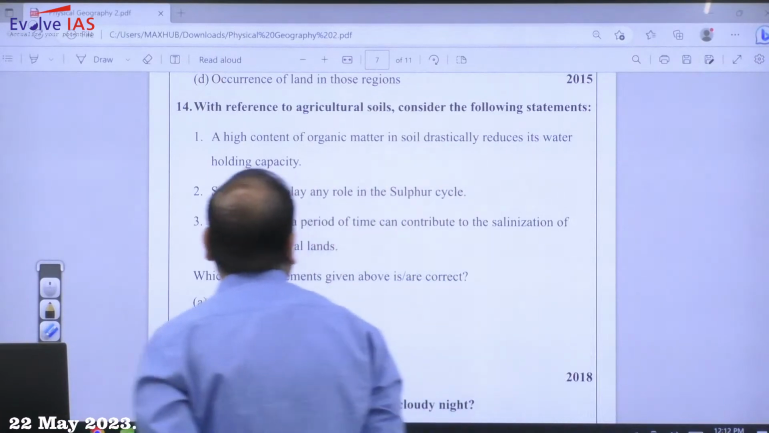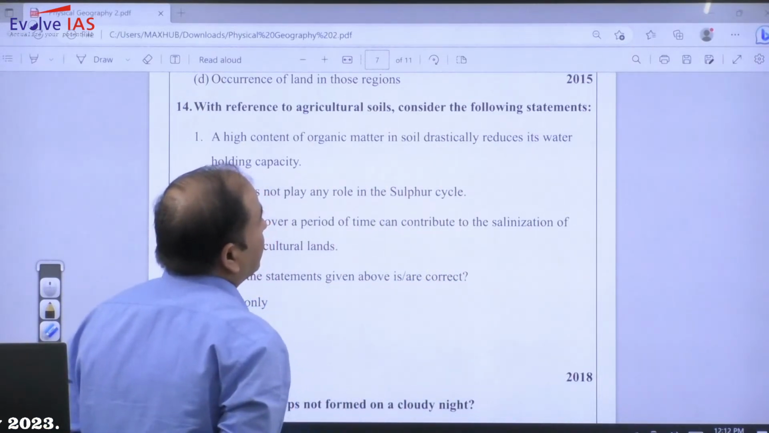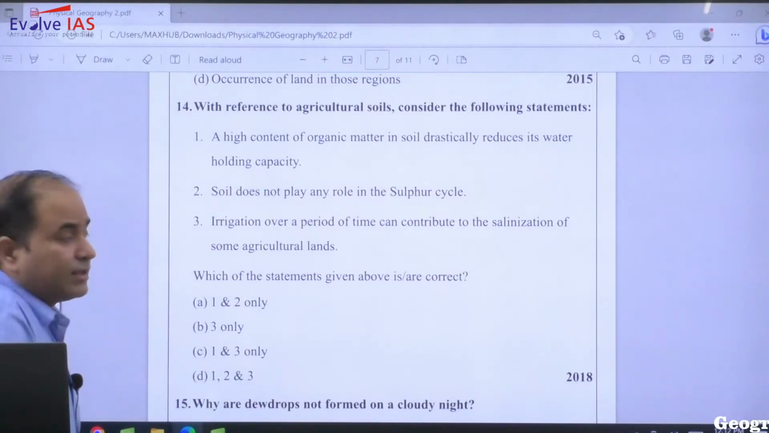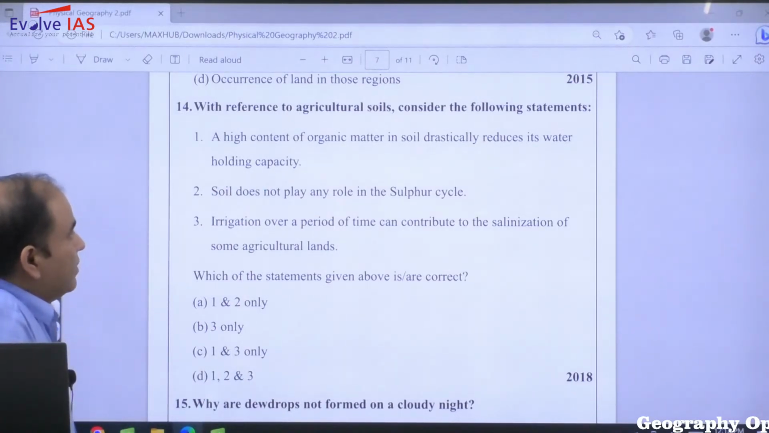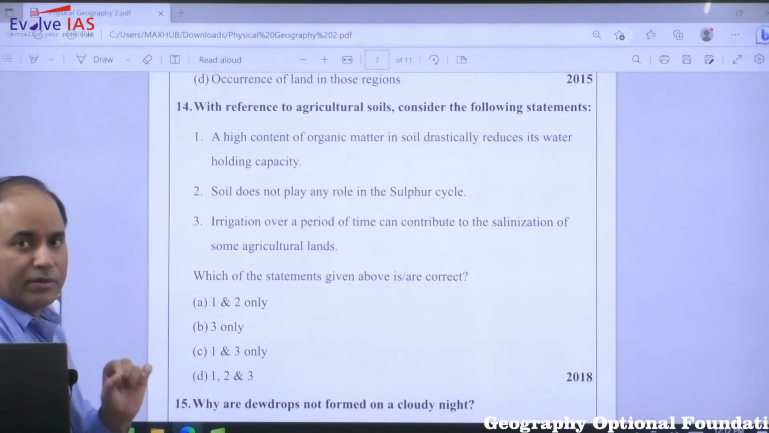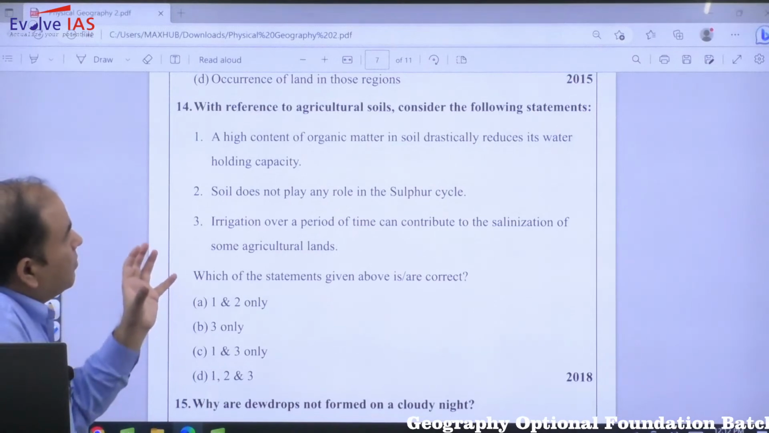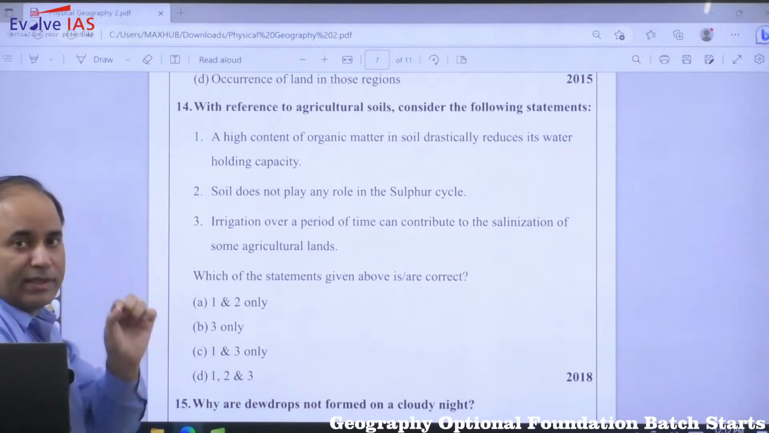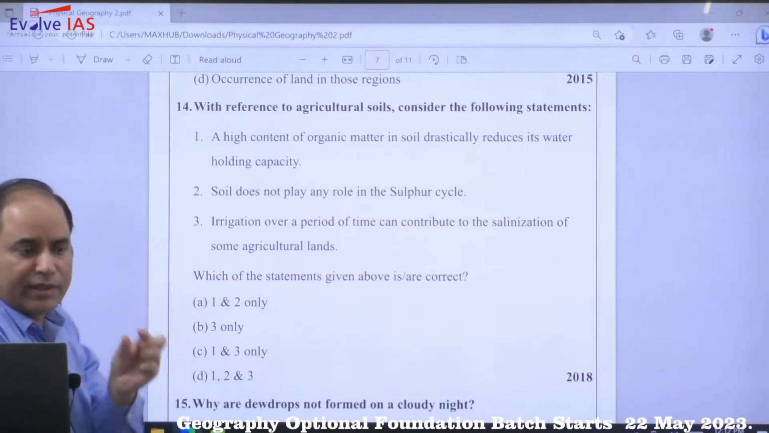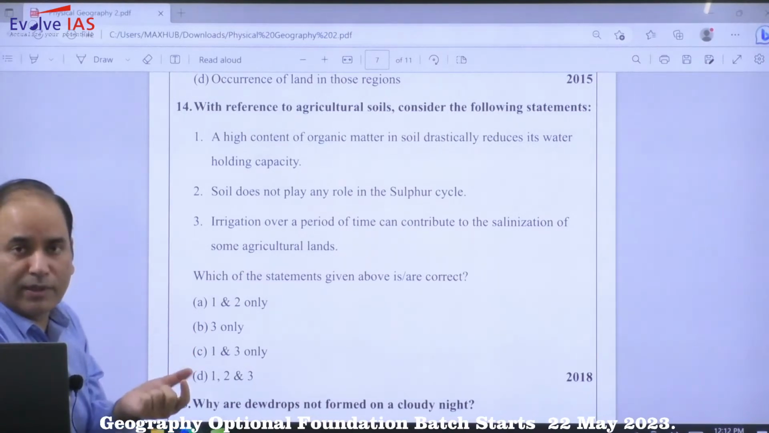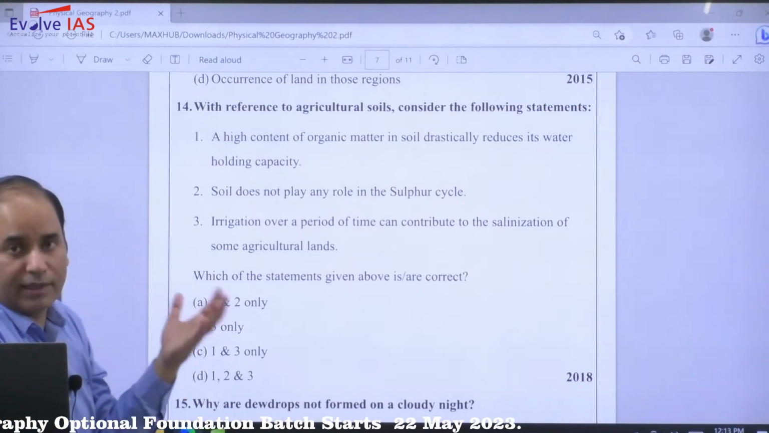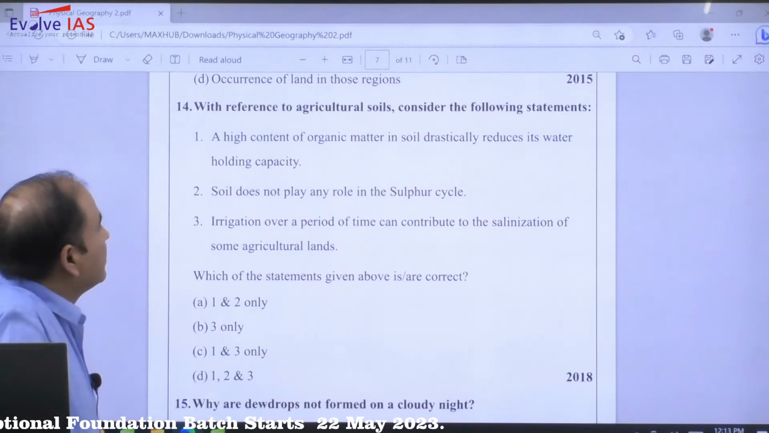A high content of organic matter in soil drastically reduces its water holding capacity. Water holding capacity will in fact increase. Because more and more organic matter means there will be very large scale weathering, more finer material. So finer particles, so the water holding capacity will become higher. So that is an incorrect statement.